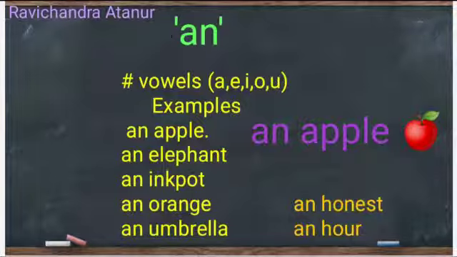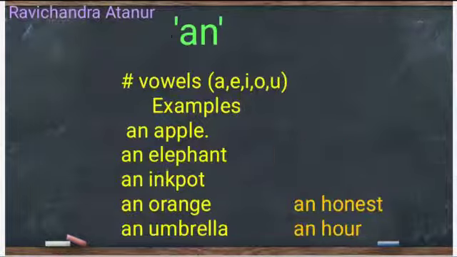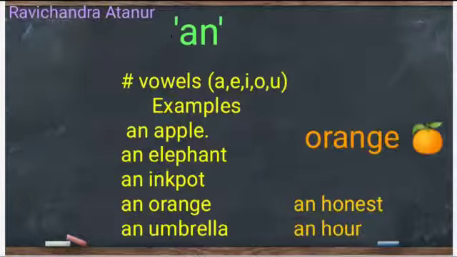If I talk about elephant, again we are using the article an because the word elephant begins with the vowel E. Then the third word is inkpot, which I have written on the board. We are using the article an again because the word starts with a vowel I. Fourth example is orange.